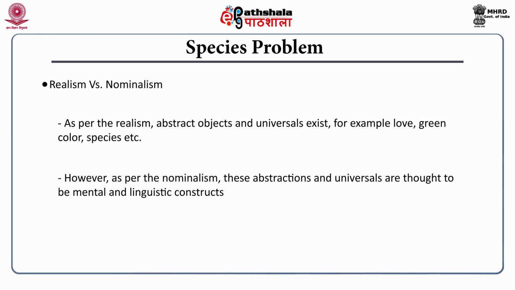The other group of philosophers, the nominalists, think these abstract concepts are non-existent. These are illusions or mental constructs. For example, love is nothing but a mental construct, constructed by the human mind, the cognitive abilities, and it is under the constraint of language. How I define it depends on which language I use or the way I interpret it. So it is highly subjective, not objective. So the way the species is treated by nominalists and realists is quite contrasting.